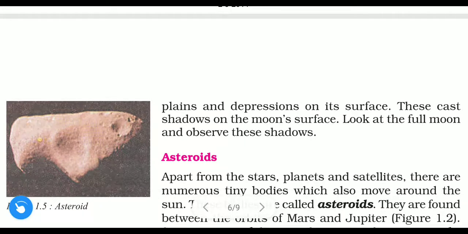Look at the full moon and observe these shadows. On Purnima, when the moon looks very full, some shadows appear on the moon's surface. Some people watch it through good quality cameras available in the market. So such shadows appear on the moon when it looks full on Purnima.